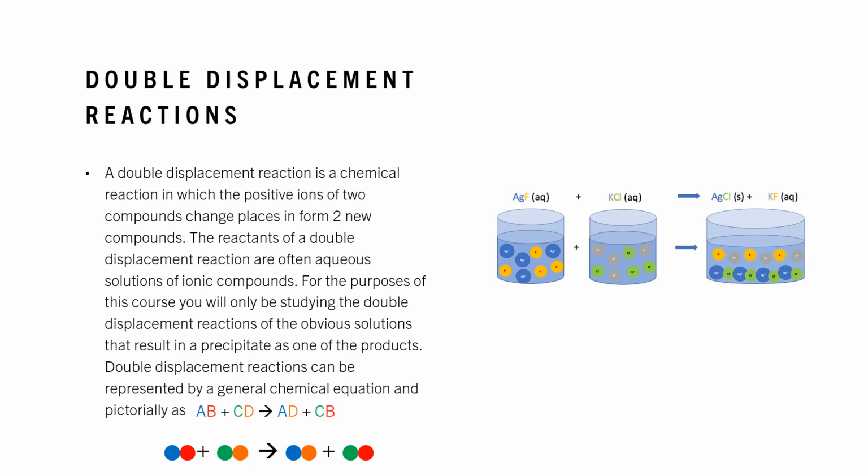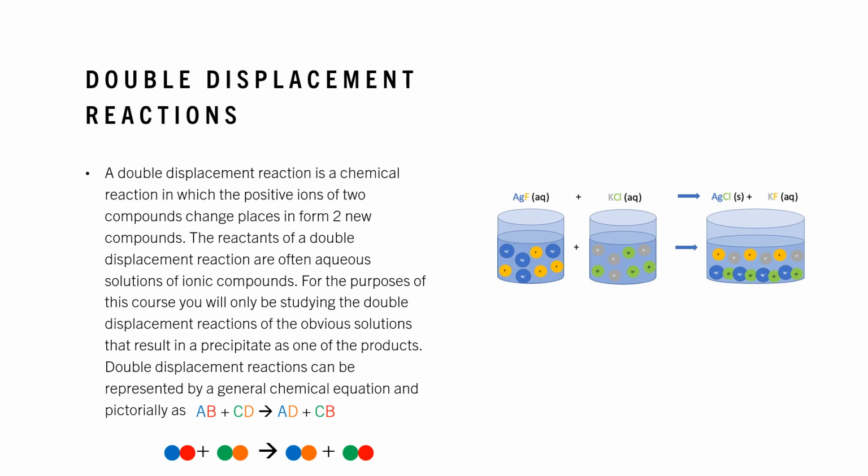Double displacement reactions. A double displacement reaction is a chemical reaction in which the positive ions of two compounds change places in solution to form two new compounds. The reactants of a double displacement reaction are often aqueous solutions of ionic compounds. For the purpose of this chapter, you will be studying the double displacement reactions of aqueous solutions that result in a precipitate as one of the products.